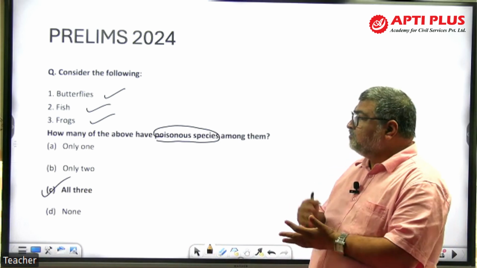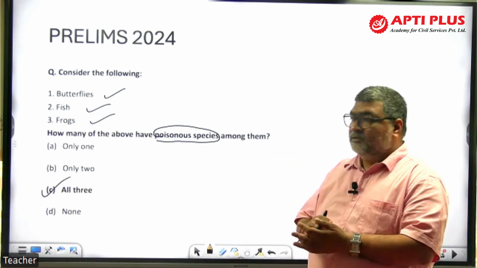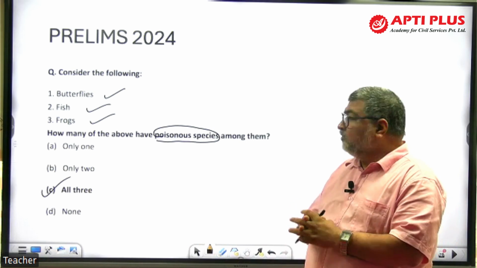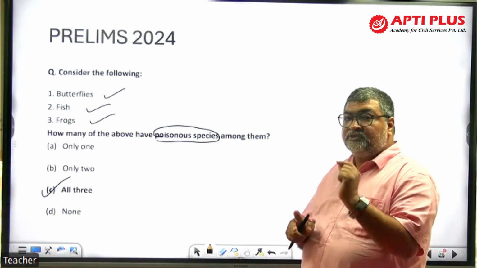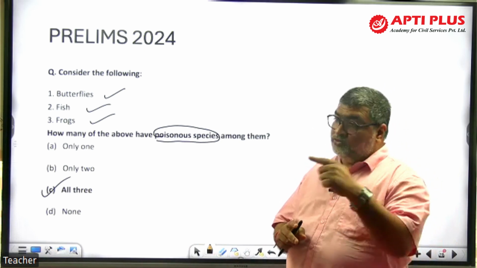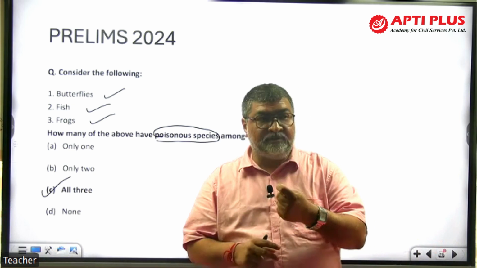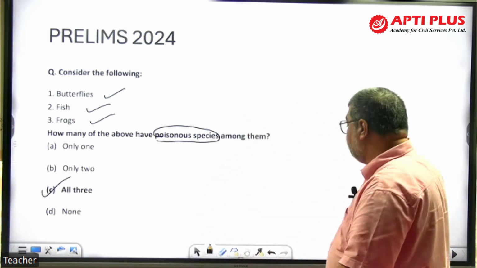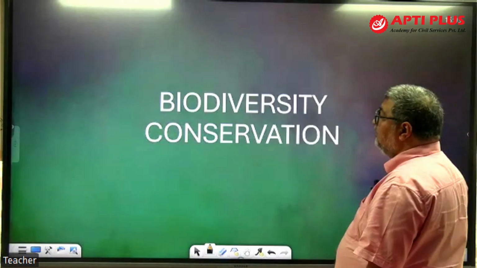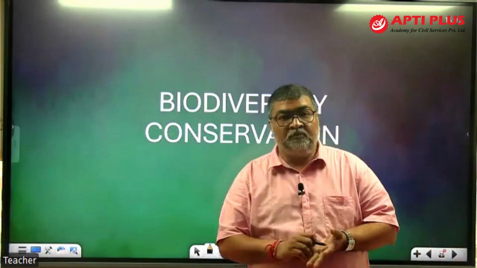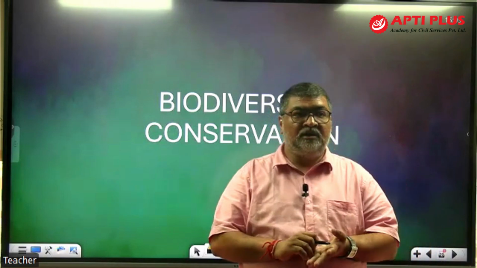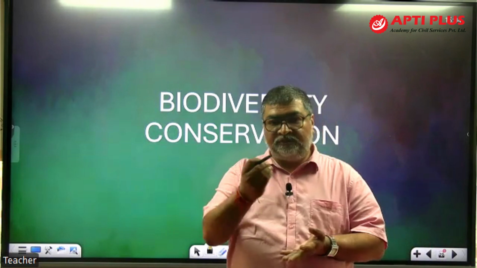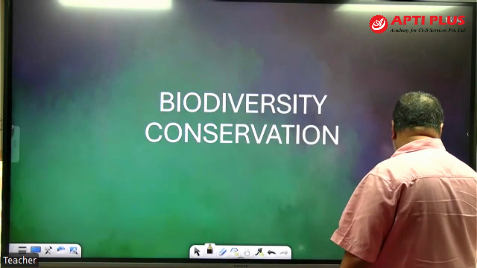यहाँ पर आप थोड़ा स्मार्ट गेस कर सकते हो कि हाँ बटरफ्लाई में तो लगता है प्रेडेटर वहां हो सकता है. फ्रॉग का तो होता है टोड फ्रॉग अगर पॉइजन होता है. फिश में भी हो सकता है स्टिंगिंग सेल हो जो कि दूसरे को करता है, जैसे कि सॉफ्ट फिश टाइप की चीज है, तो यहाँ भी पॉसिबिलिटी है. All three could be there. So here the answer is all three. Again animal world. Now coming to biodiversity conservation, I told you both in the prelims exam and the main exam, biodiversity conservation based questions are being asked. So let's look at a few sample questions here. Now look at this one.